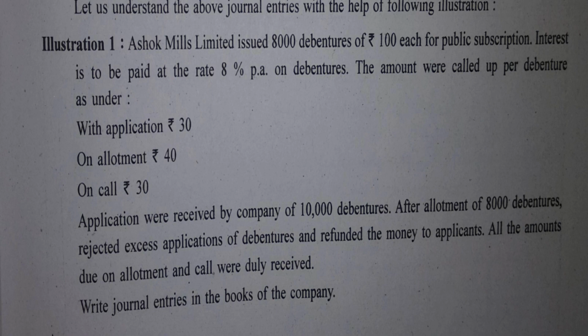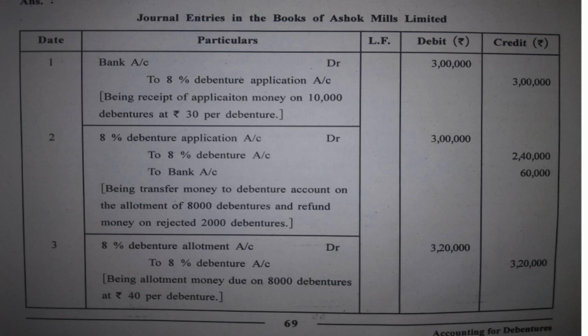After allotment of 8,000 debentures, the company rejected excess applications of debentures and refunded the money to applicants. All the amounts due on allotment and call were duly received. Write journal entries in the books of the company. So firstly, you will prepare the format for journal, and we have understood the question well.